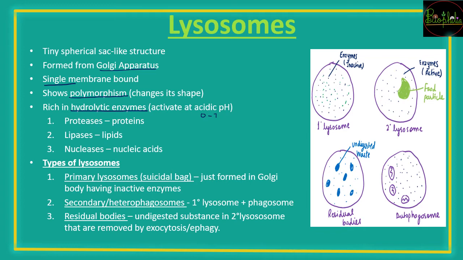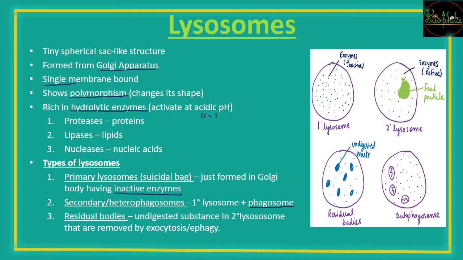Lipase for lipids, and nuclease for nucleic acids. So again, the types of lysosomes to be understood. The first one being primary lysosomes, which are called suicidal bags. When these are formed from the Golgi body, they have inactive enzymes. But when these enzymes become active, they become secondary lysosomes or heterophagosomes. So when the primary lysosome gets attached to a phagosome, it is called a secondary lysosome.